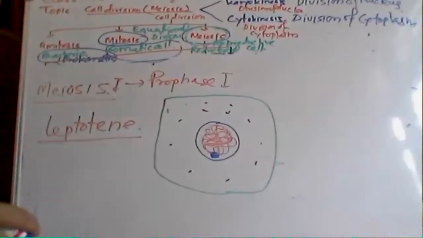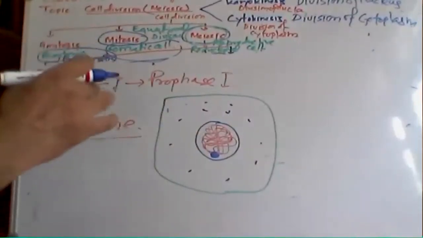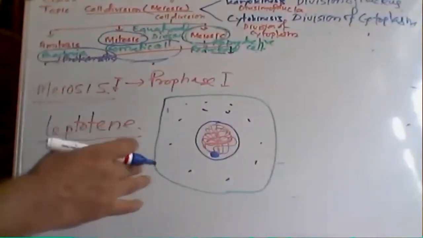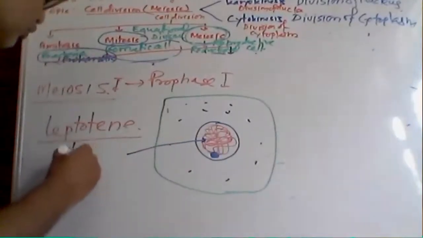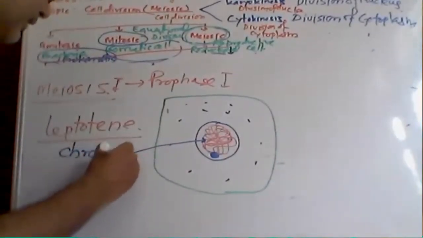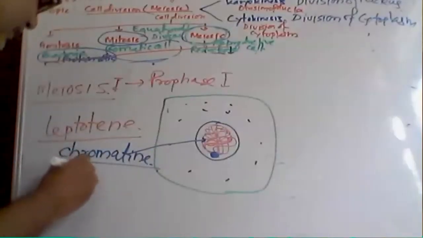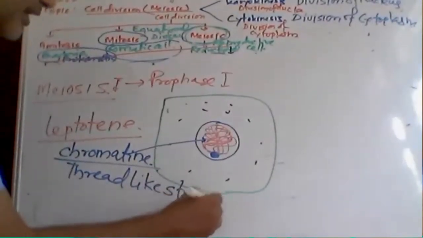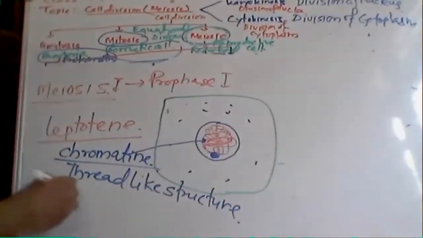In the case of zygotene, the chromosomes start to become condensed, meaning thicker. So what is chromatin? It is the thread-like structure of chromosome.